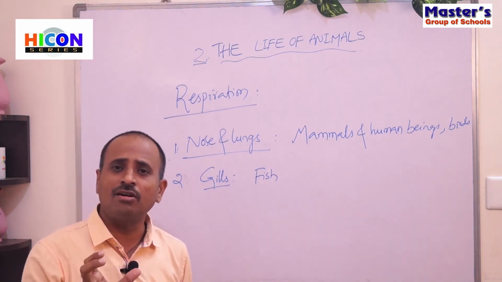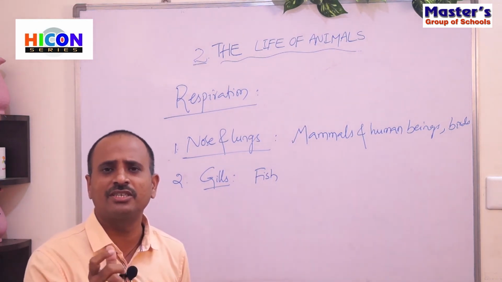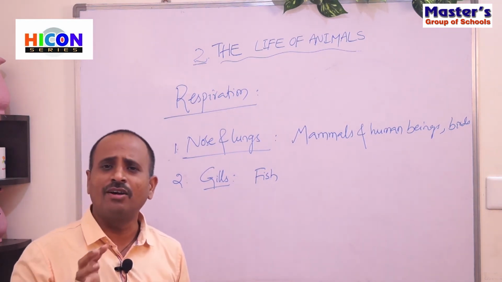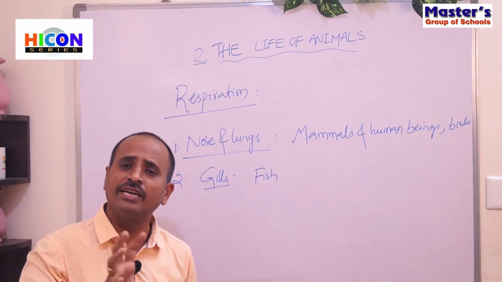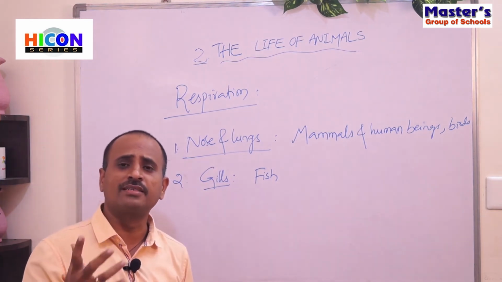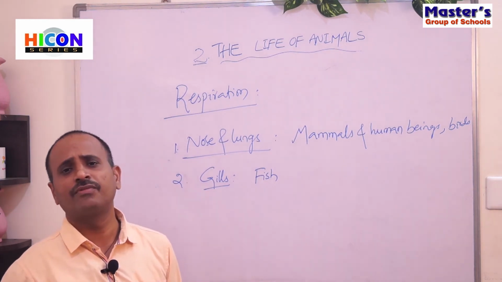The gills are feather-like structures which are red in color, and they are present on either side of its head. You have observed the gills of a fish in your daily life.